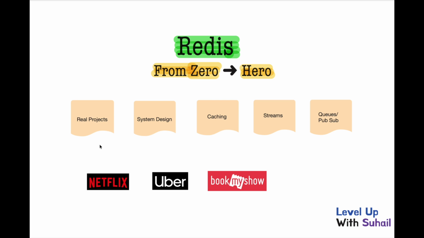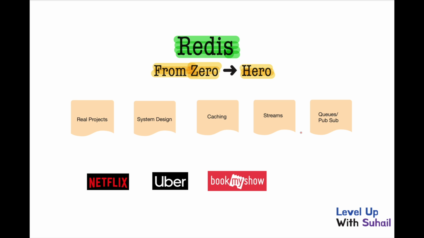Instead, we will build production grade systems, for example, caching engines, chat applications, for example, Microsoft Teams or Slack, and we will also design a trending service. We will design a live leaderboard, for example Cricbuzz, ESPNcricinfo.